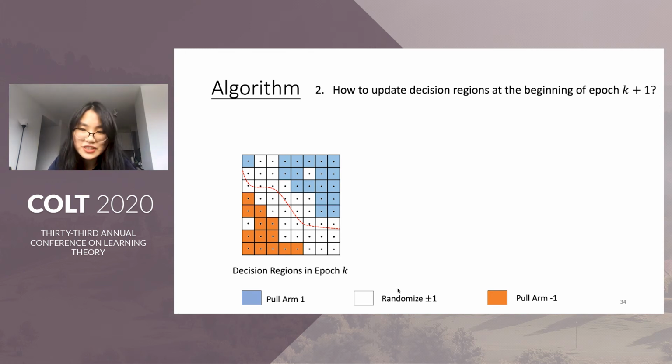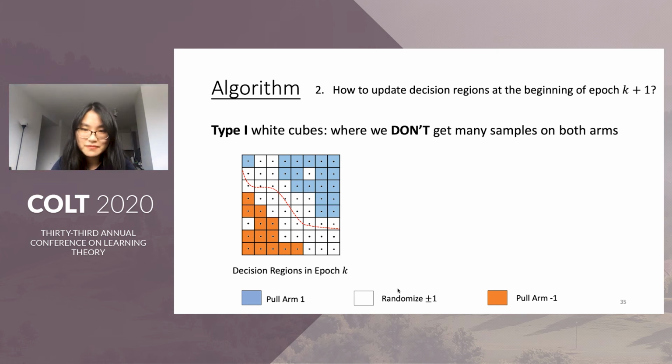Now for the second question. Suppose this is our decision region we used in epoch k. How do we update decision at the beginning of epoch k plus 1? Obviously, we only need to focus on the white cubes, and there are two types of them. Type 1 are white cubes where we can't get enough samples on both arms.